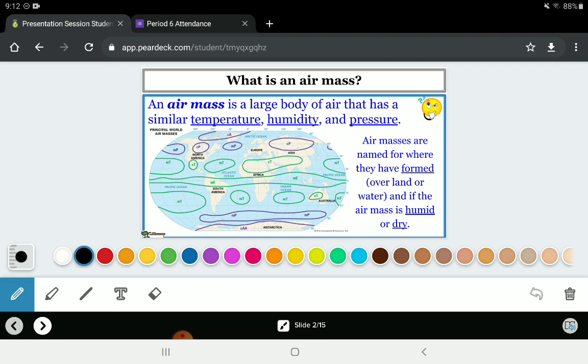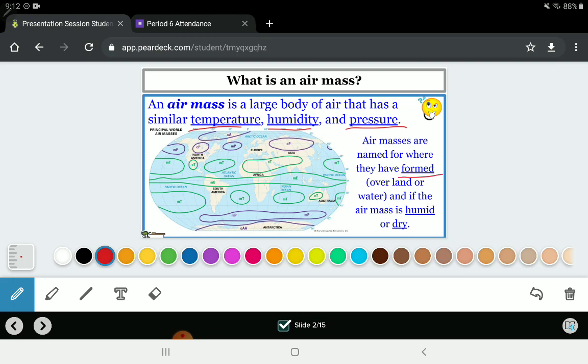So, we're going to talk about what air masses are. If you're in our later periods, yesterday we did touch on these a little bit, but I want to make sure that everyone knows what an air mass is in case of Regents exams and things. An air mass is a large body of air that has similar temperature, humidity, and pressure.